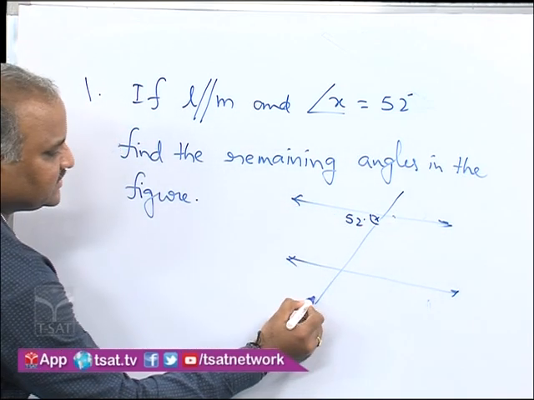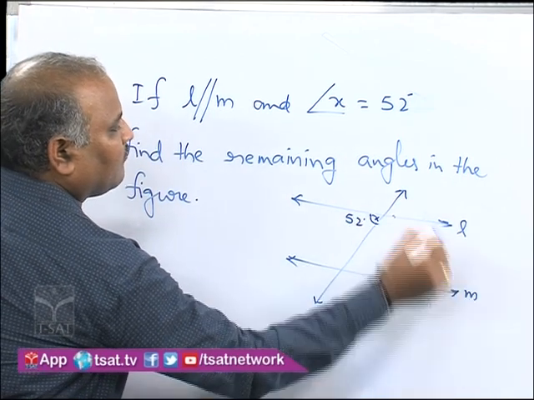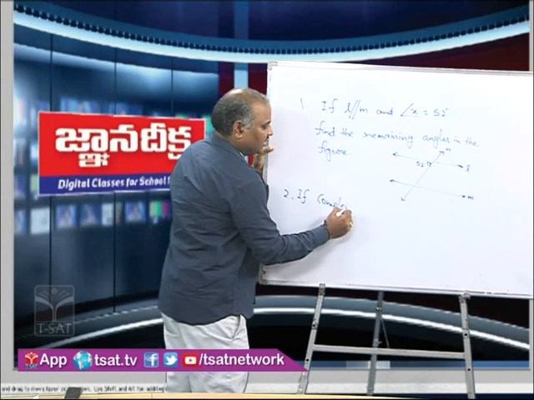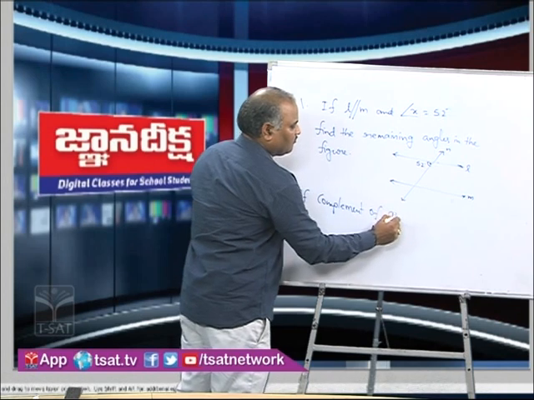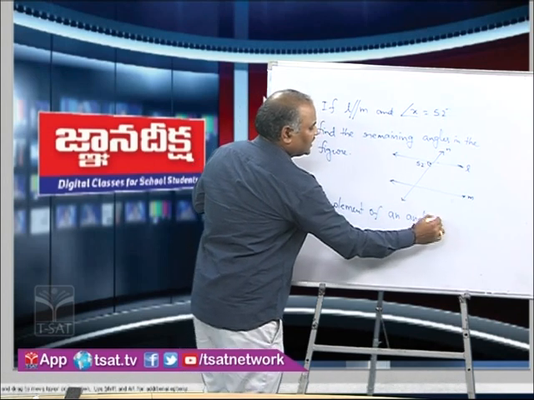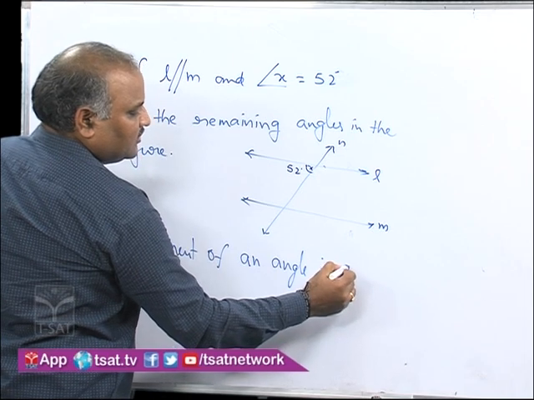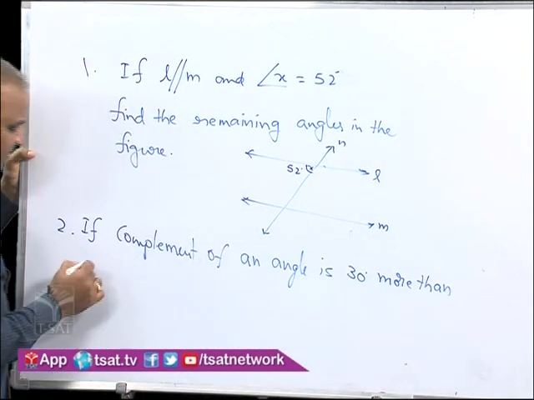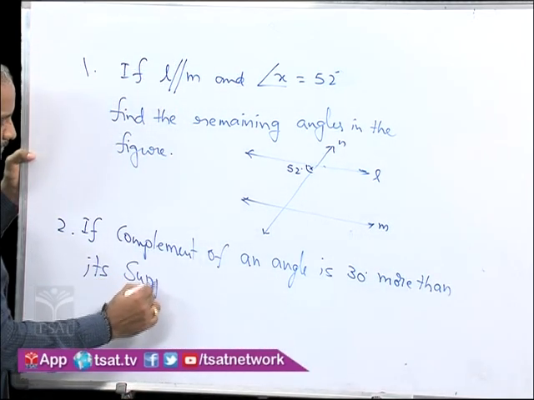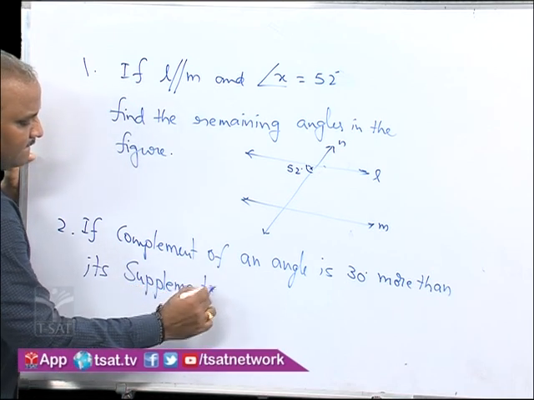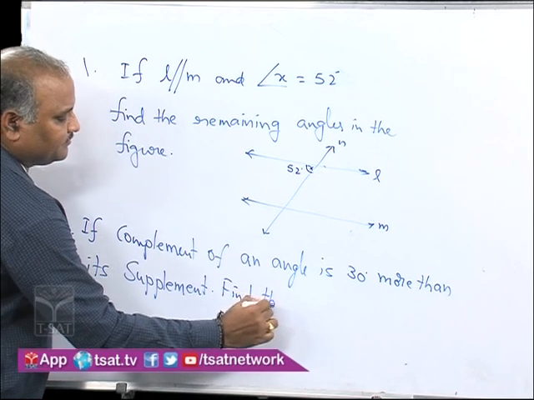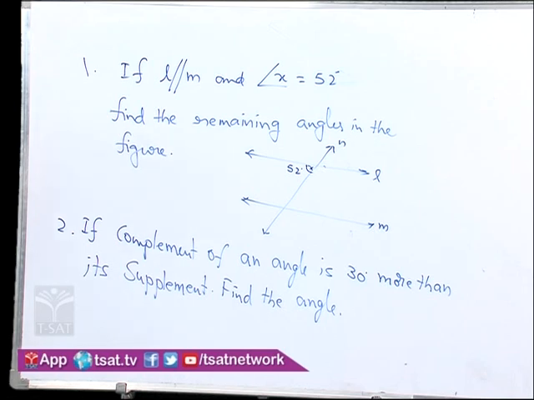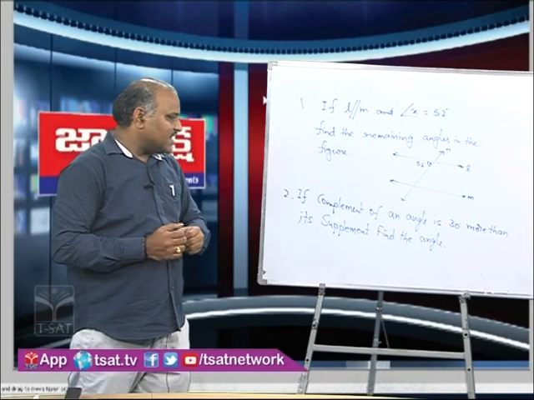And the second question is: if the complement of an angle is 30 degrees more than its supplement, find the angle. If the complement of an angle is 30 degrees more than its supplement, find the angle.